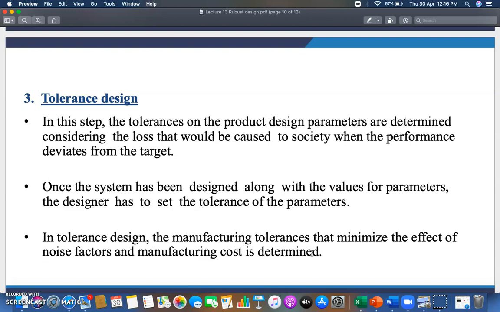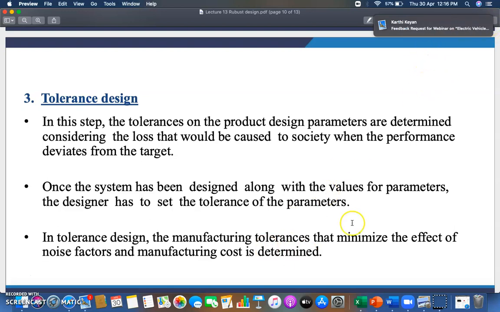So what are the tolerances? If you are manufacturing a product of 20 diameter, whatever manufacturing processes or machines you are using are not able to manufacture exactly 20; it will be somewhat plus minus 0.01, okay. So your limits or your tolerances will be plus minus 0.1, okay.